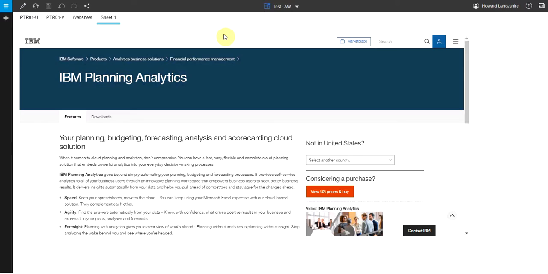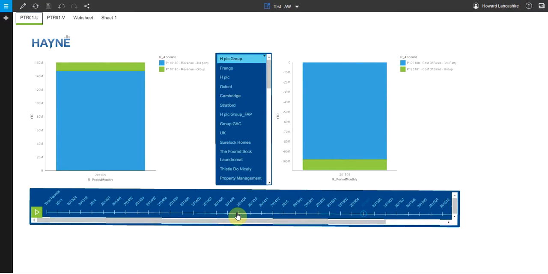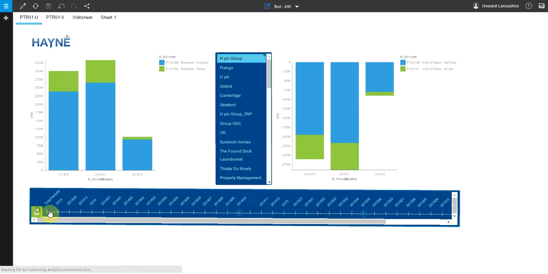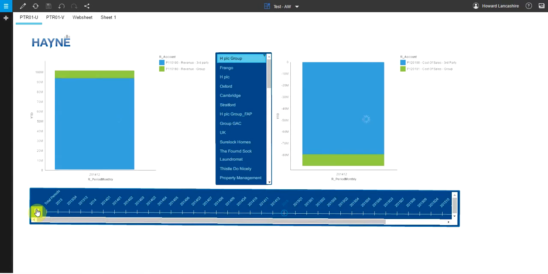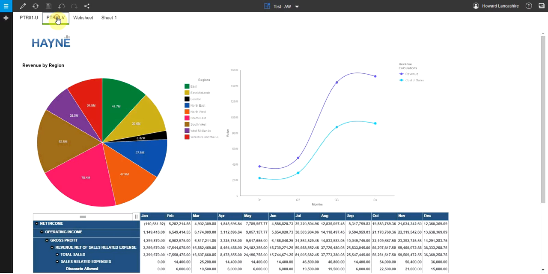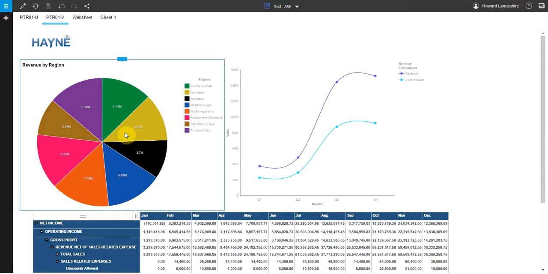If I just flick over and have a quick look at another one we've created, we can see here, instead of the selection widget, we've set it up as a slider which we can automate. So that just rolls through the relevant periods and really brings the data to life. Likewise, if we look at this tab, we can drill in to the relevant figures, and that really makes the visuals interactive and allows the relevant user to go in, drill down, see their numbers and see what they're relating to and look at particular areas.